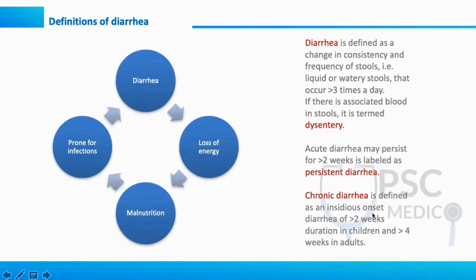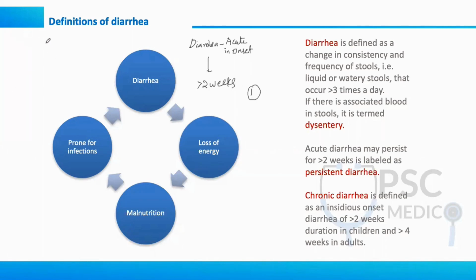Chronic diarrhea is also like persistent diarrhea, but a patient has diarrhea which is acute in onset, and this is continuing for more than 2 weeks. This is case 1.